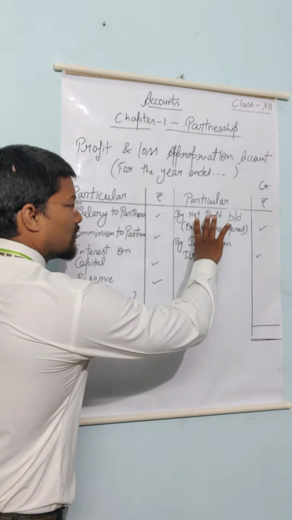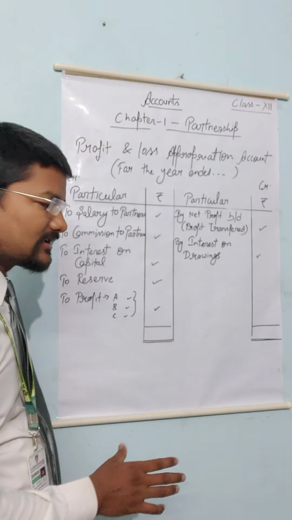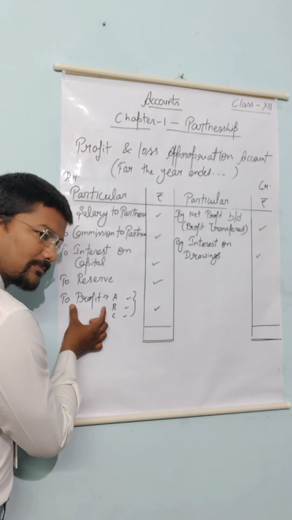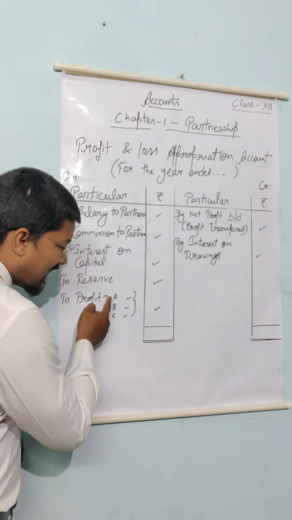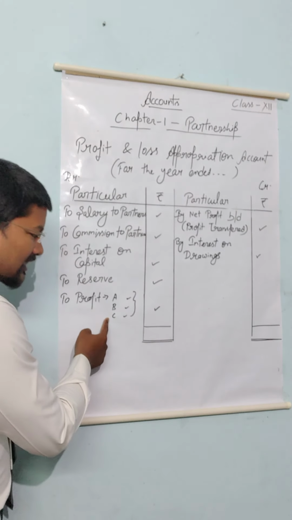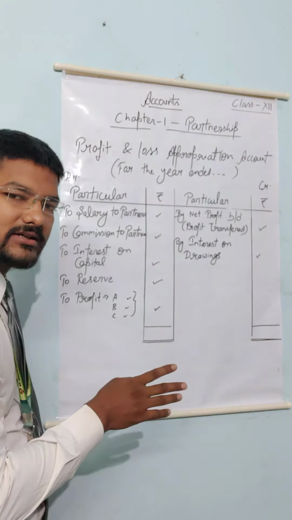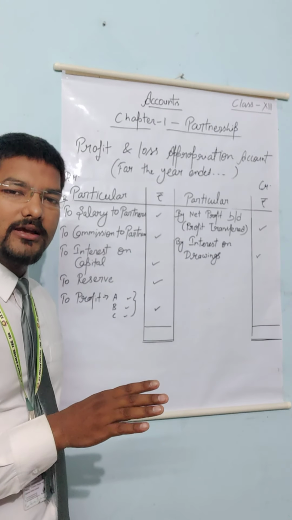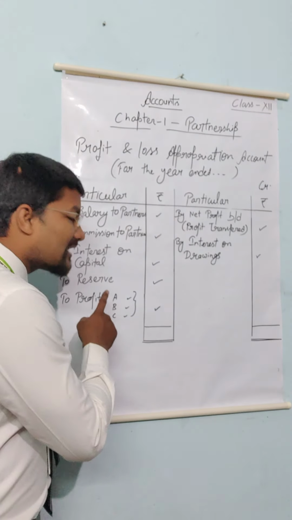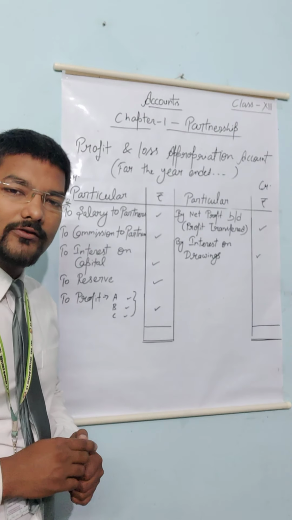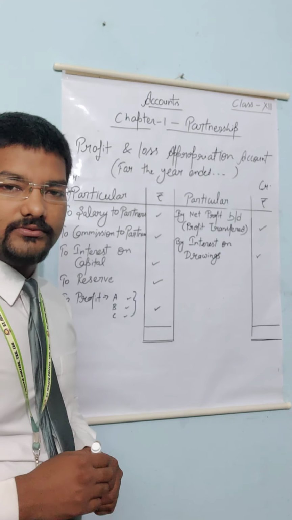If incomes are more and expenses are less, then it will be a profit, and that will be distributed among all the partners in the profit sharing ratio.